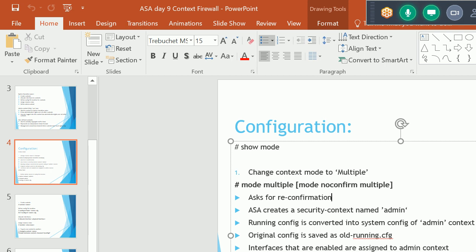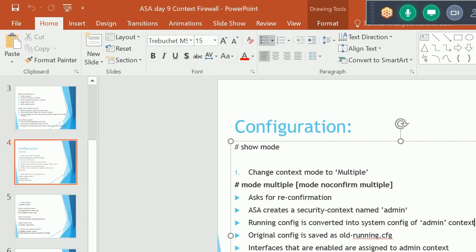The ASA creates a security context named admin. When we change this firewall into context mode, it automatically creates one admin context. The running config is converted into the system config of the admin context, so our running configuration is saved with the admin context only.